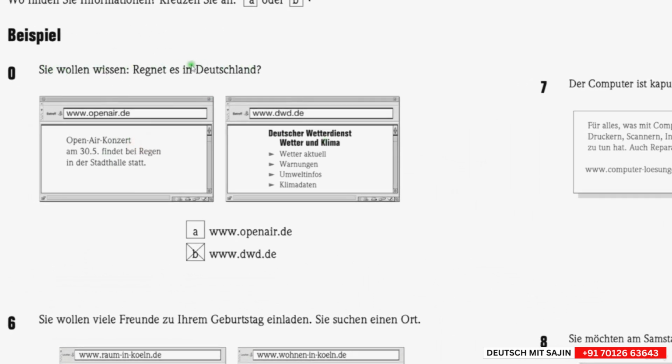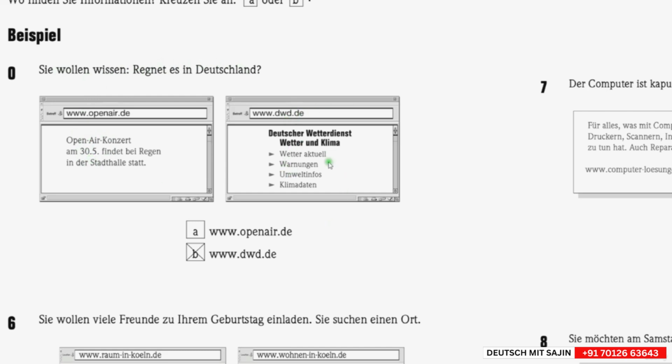So here you see again always two websites. So you have to read through the questions here. What is the question and what do they want? In this case, they want to know, "Sie wollen wissen." Sie wollen means they want, or you want in the formal way. You want to know, does it rain in Germany?